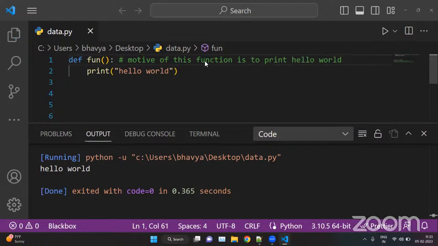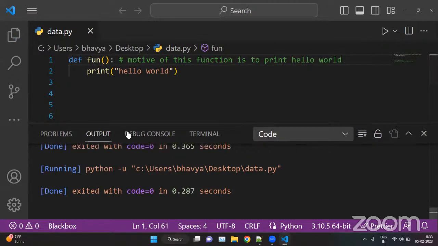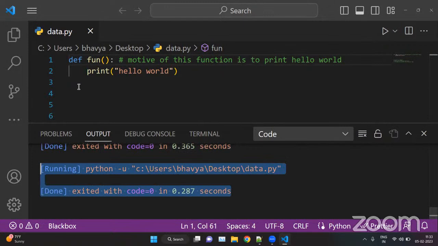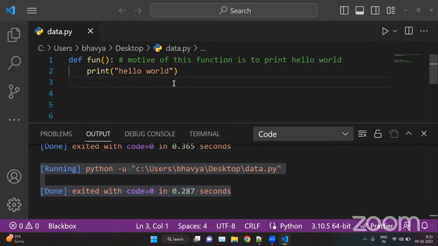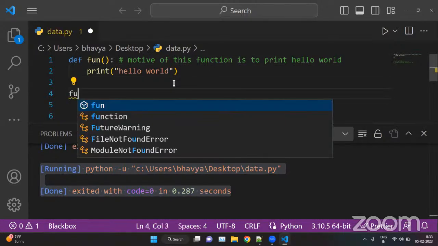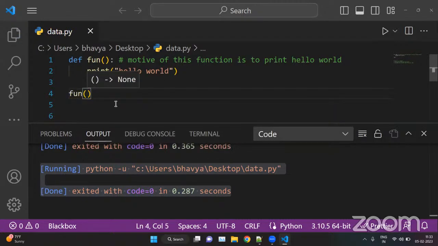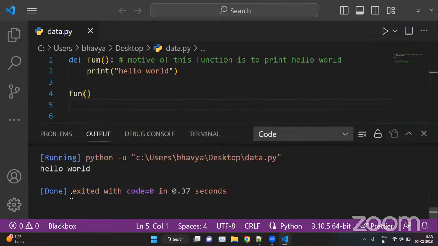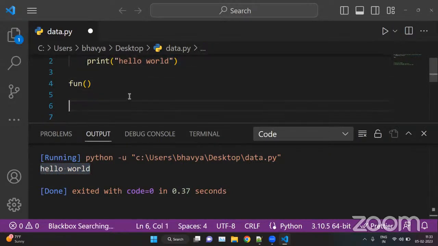Okay, so now let me run this. We don't have any output. Why? Because this is a function structure and functions are useless until you call them. So now we have to call the function. And how to call? The name of the function with parentheses. fun(). Now when we run this, we have an output here: hello world. Okay, so this is how we can create functions.